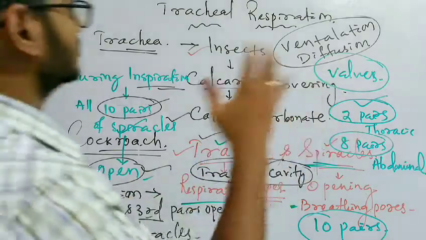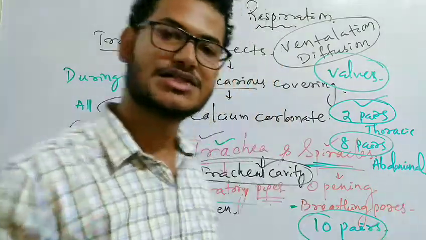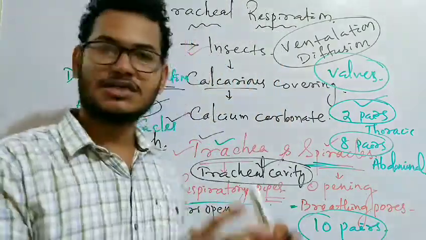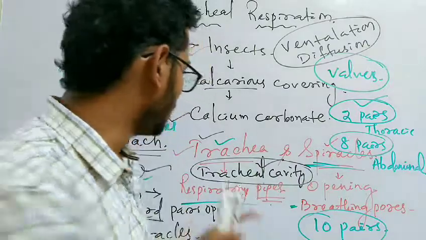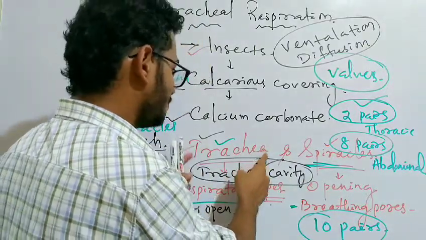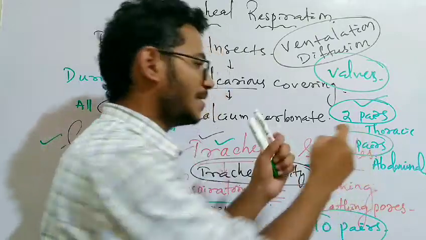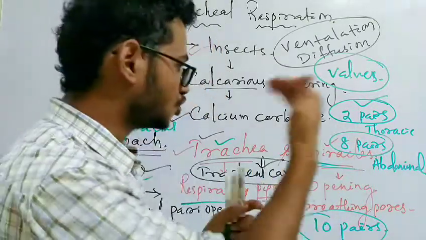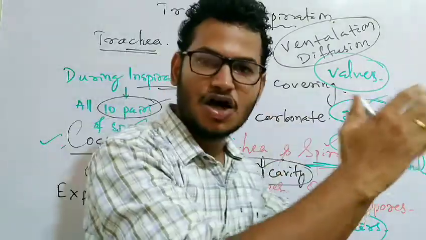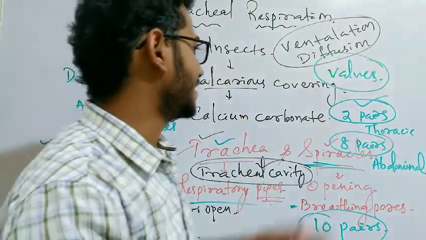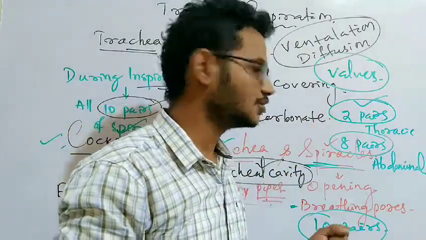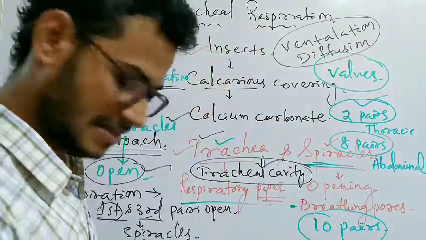So this is all about tracheal respiration, in which the respiratory organ involved is the trachea, and the openings of the trachea are the spiracles. Clear? At the head of the cockroach, in the thoracic region, there are two pairs of thoracic spiracles.